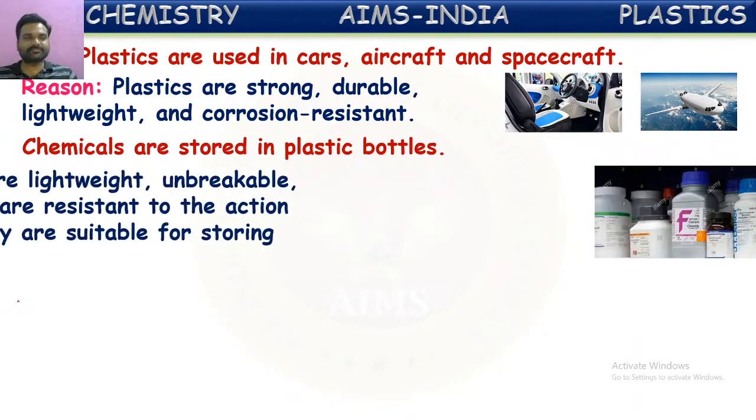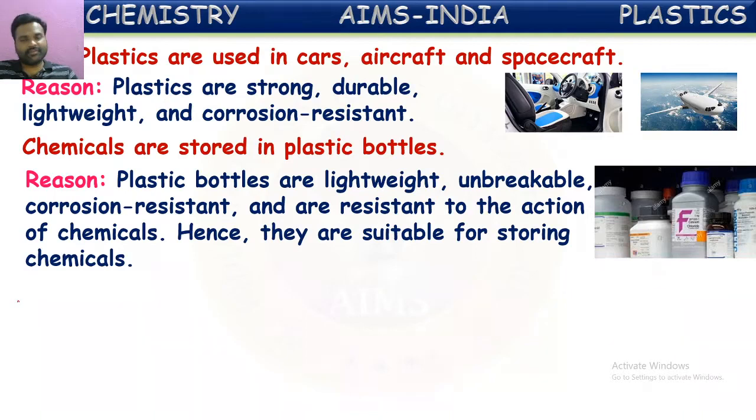The reason for this is plastic bottles are light in weight, unbreakable, corrosion resistant, and resistant to the action of chemicals. That means these plastic bottles are unbreakable. Suppose you have stored a chemical salt in a glass bottle, and unfortunately it falls down. Immediately that glass bottle breaks into small pieces and the chemical will come out. It may cause some accidents. Whereas if we store these chemicals in an unbreakable plastic bottle, when it falls down, it will be safe enough. That is one reason.